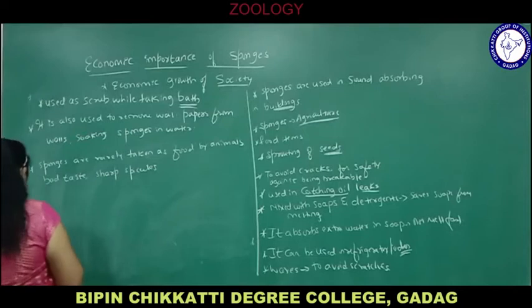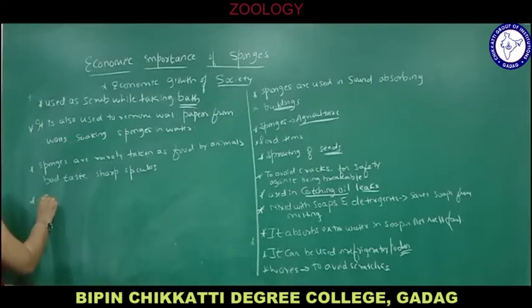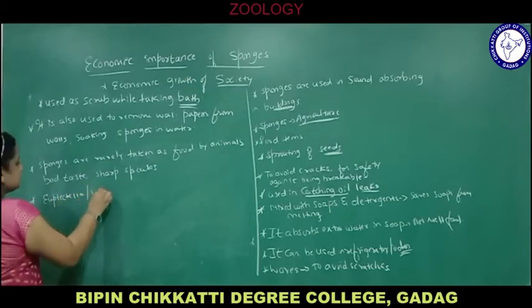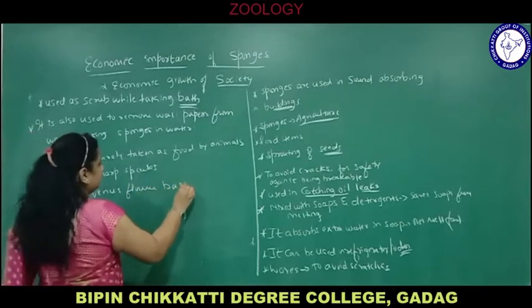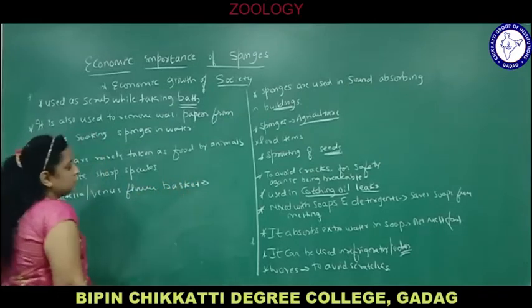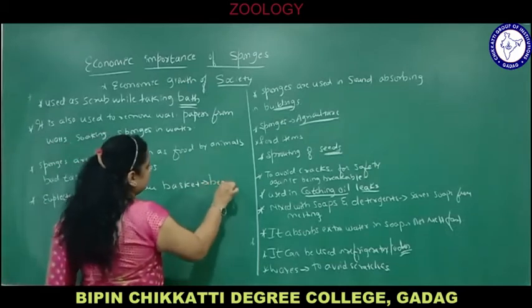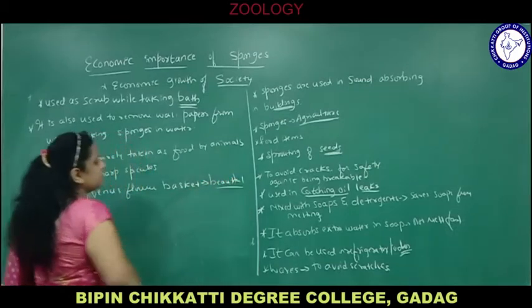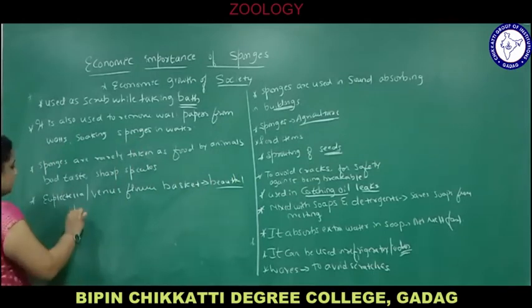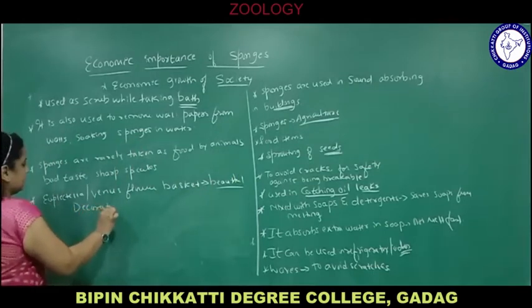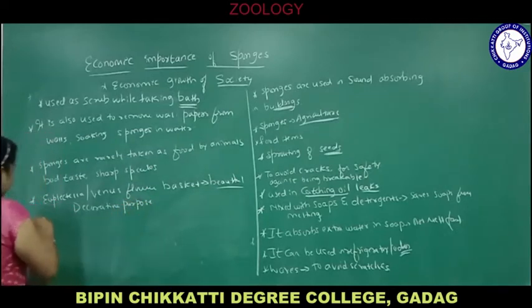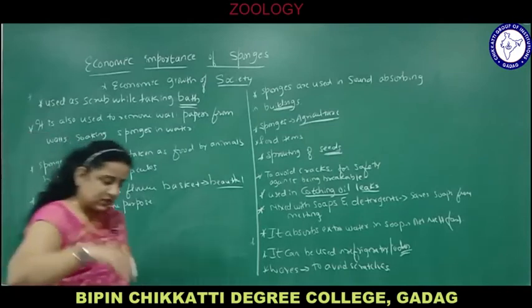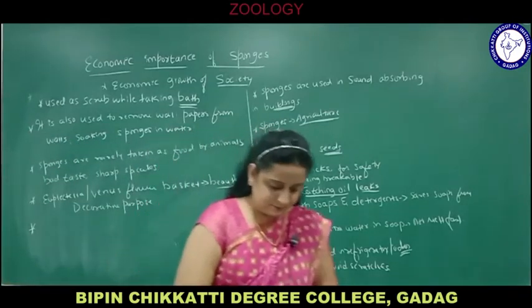Next, the sponge Euplectella, also called Venus flower basket. That is a very beautiful sponge used for decorative purposes. This sponge is very beautiful. It is used for decorative purposes, and sponges are also kept in a vase to make it stand straight.